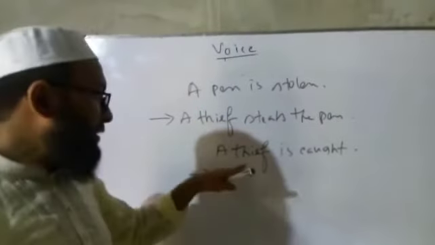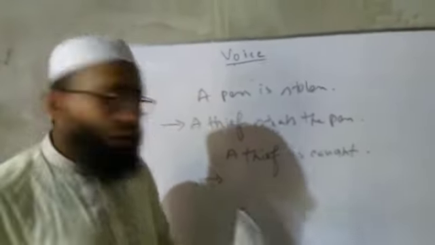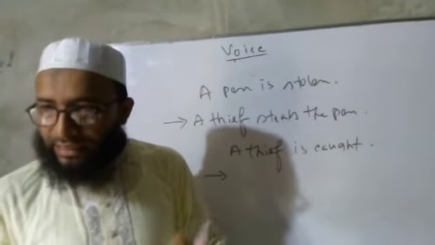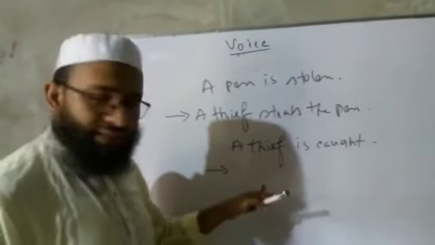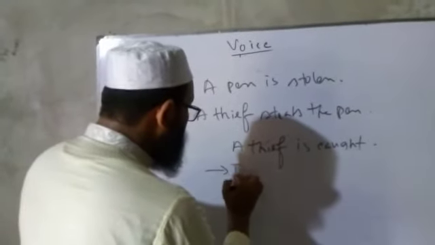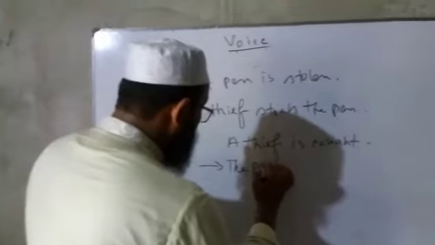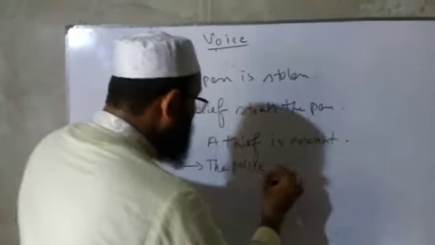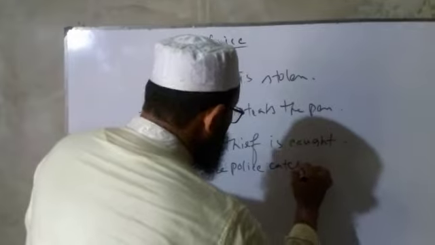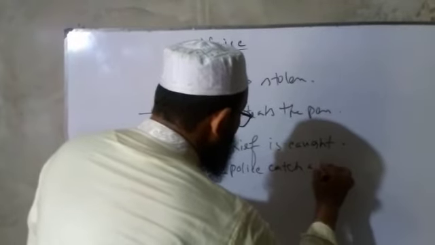So here it is in passive, a thief is caught. Who catches the thief? We know that generally the police catch the thief. So we have to add the subject police. The police catch a thief.